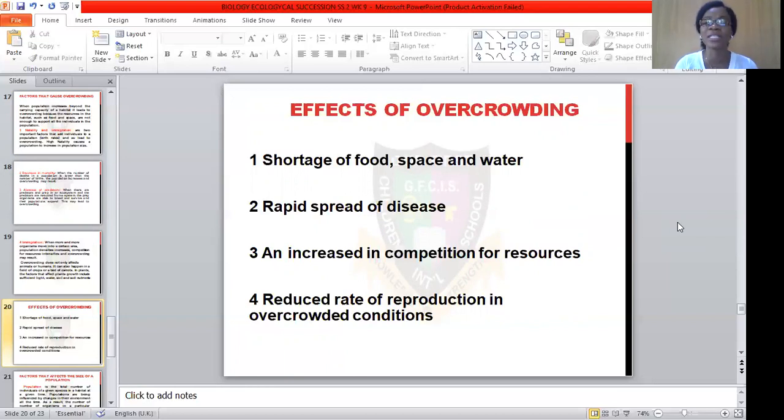Another one is rapid spread of diseases. This one is a no-no. Before you know it, in some schools that are overcrowded, if a child has ringworm or measles or chicken pox and the class is overcrowded, by the next day you will see parents calling in, saying my daughter is sick, she has this, she has that.